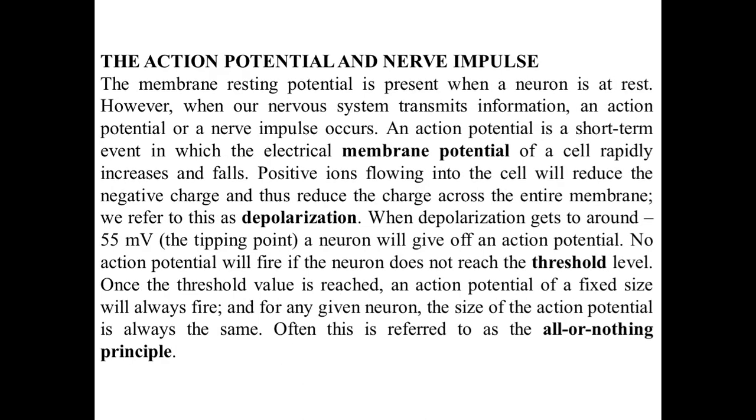Now come to the action potential and generation of the nerve impulse. The resting potential is present when the neuron is at rest. In the resting condition, the membrane of the neuron is also in its resting condition. However, when our nervous system transmits information, an action potential or nerve impulse occurs. An action potential is a short-term event in which the electrical membrane potential of a cell rapidly rises and falls.